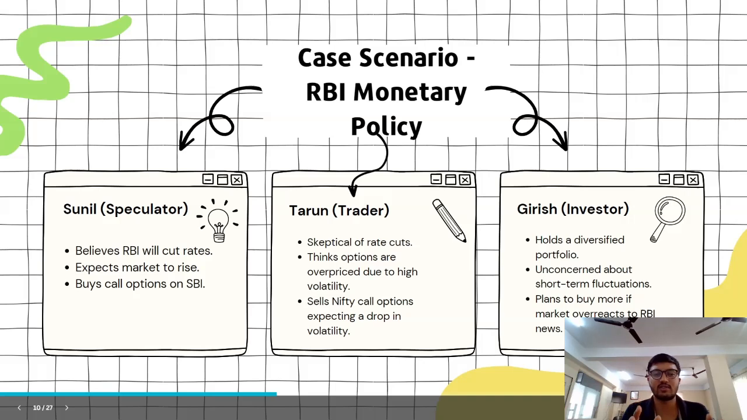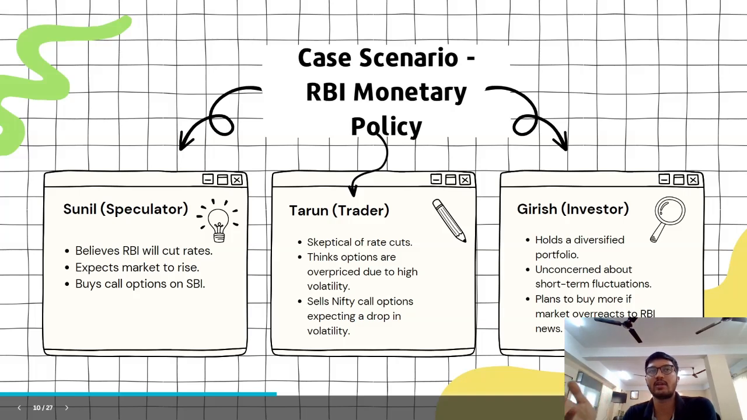Don't worry about this economics thing. I'll teach you in the option series how exactly it works. So just assume that the speculator is going to be bullish on the market, that after there will be an interest rate cut, the market is going to rally.